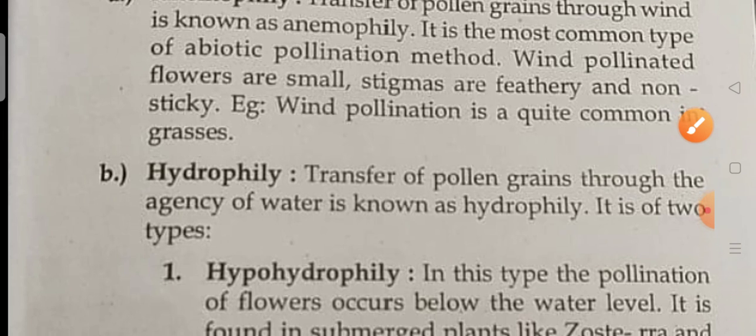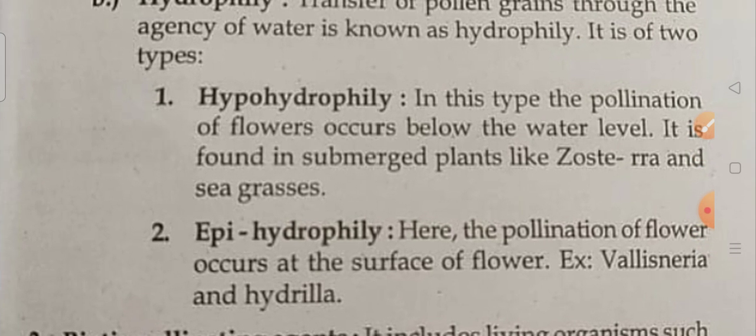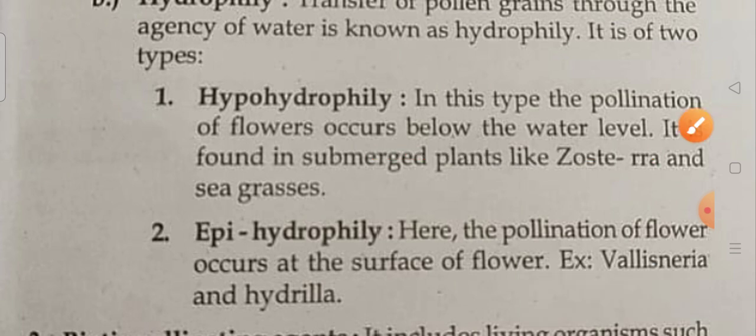Hydro means water, no? Okay, transfer of pollen grains through the agency of water is known as hydrophily. It's divided into two: hypohydrophily and epihydrophily. Hypo is nothing but low or below. So here the indication is hypo means below or low. Hydro means water. Hypo means below or low. Okay, the pollination of flowers occurs below the water level. It is found in submerged plants like Zostera and sea grasses.